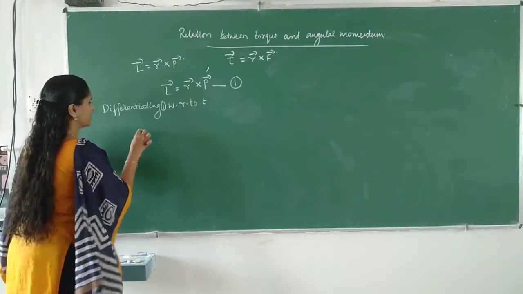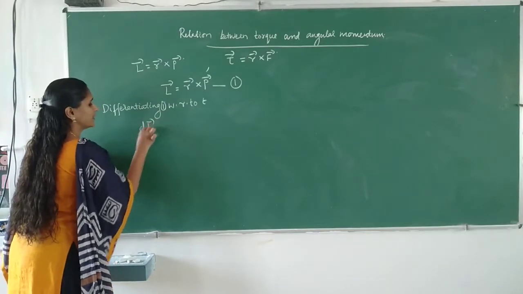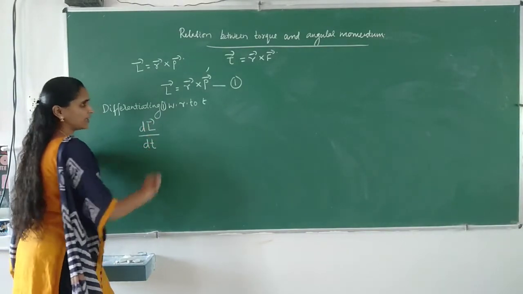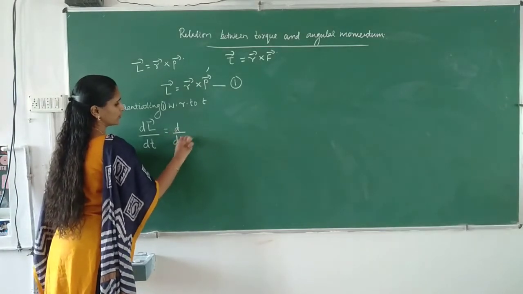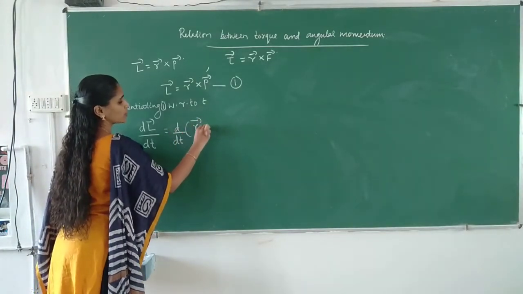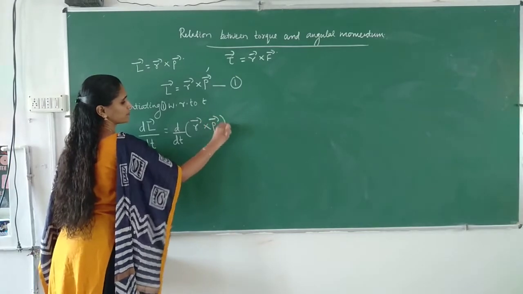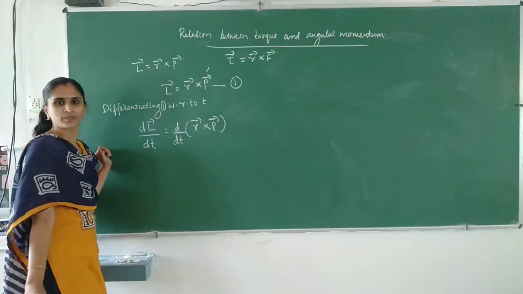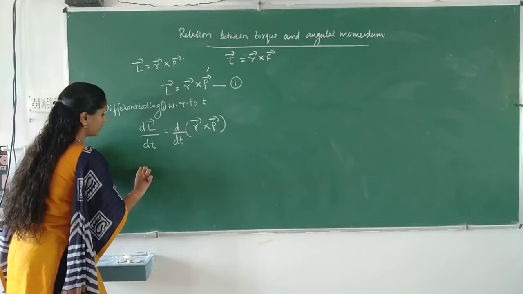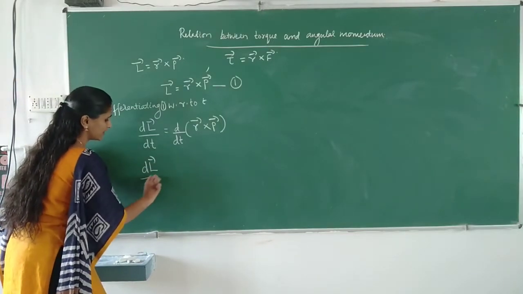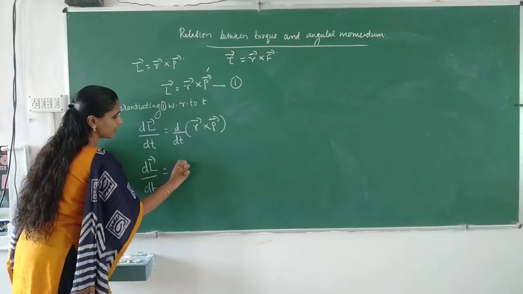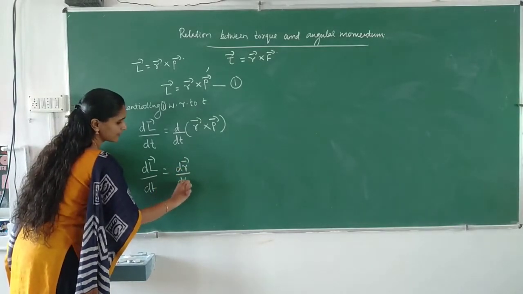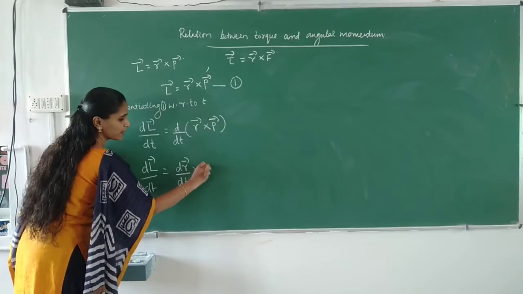We can write dL by dt is equal to d by dt of R cross P, or dL by dt is equal to dR by dt cross P, plus R cross dP by dt.